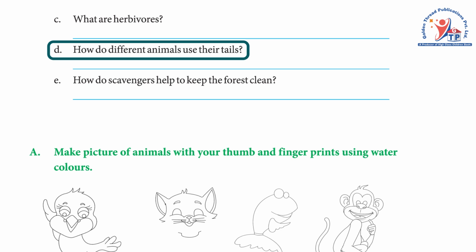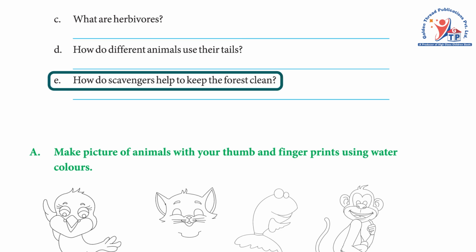Answer: 1. A fish uses its tail for swimming and changing the direction. 2. A peacock uses its tail to dance. 3. Cows and buffaloes use their tails to fly away birds and insects that sit on them. 4. A dog uses its tail when it is happy or when it is scared.